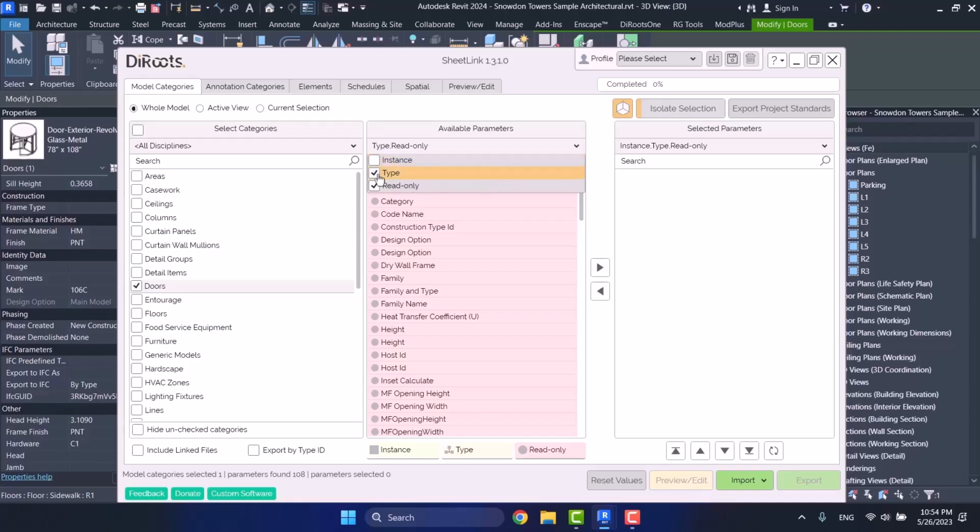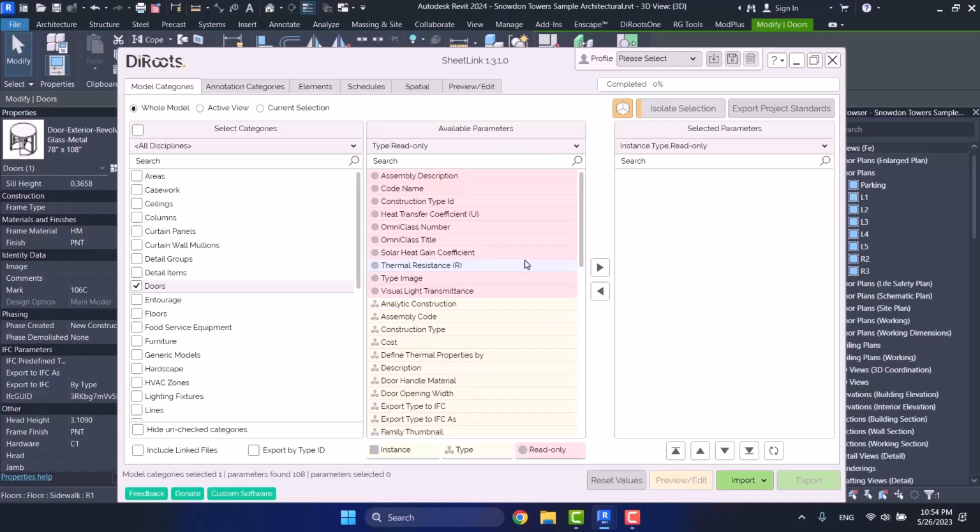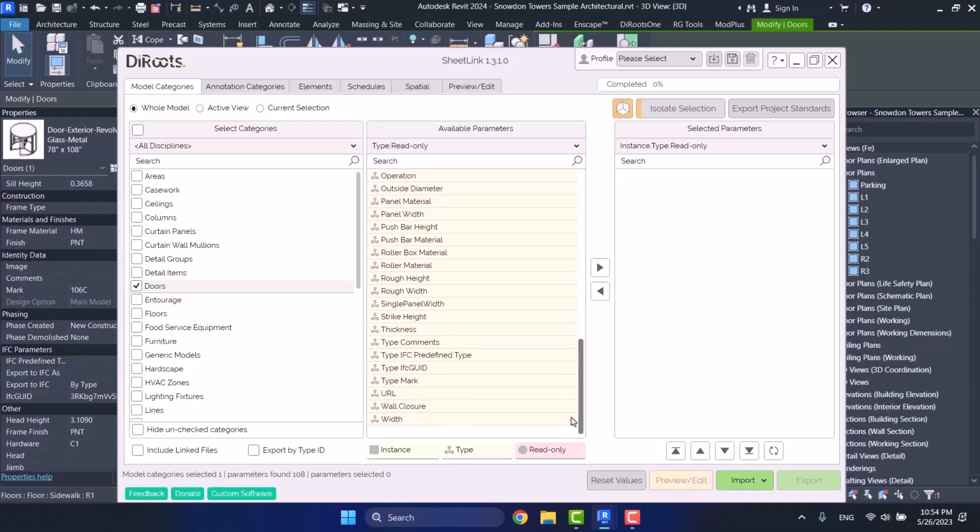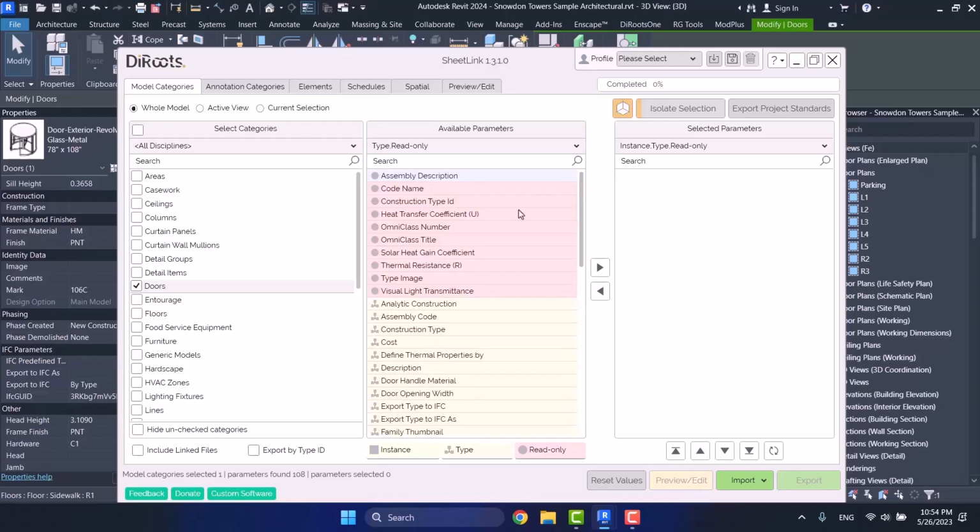So when I come back, as you see, we don't have instance parameters anymore. But the number of my read-only parameters has also decreased. Can you guess why? Exactly, because some of my read-only parameters were depending on an instance parameter.